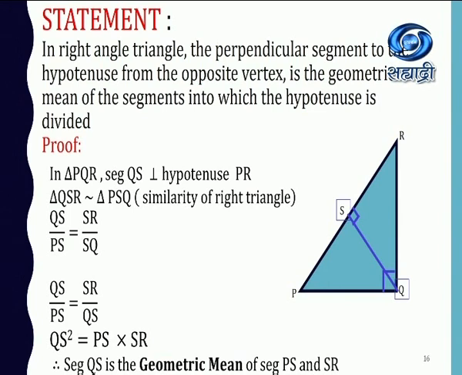So again we get two triangles, and we have learnt that these two triangles are similar to each other. And when the triangles are similar, we are aware their sides are always in proportion and the angles are congruent. So QS upon PS is equal to SR upon SQ, or QS. That can be written properly, so we get QS square is equal to PS into SR. So segment QS is the geometric mean of segments PS and SR.